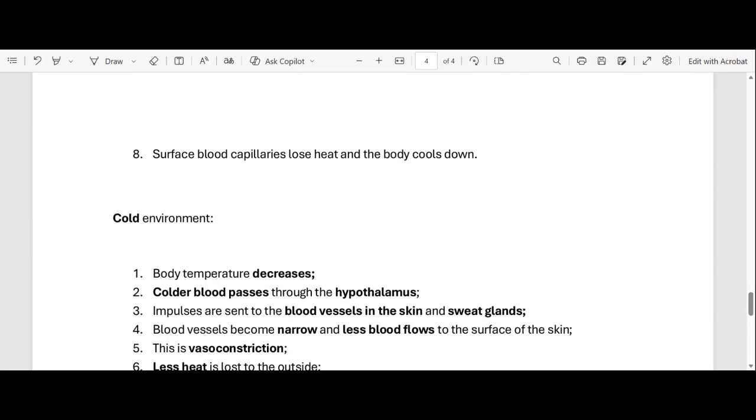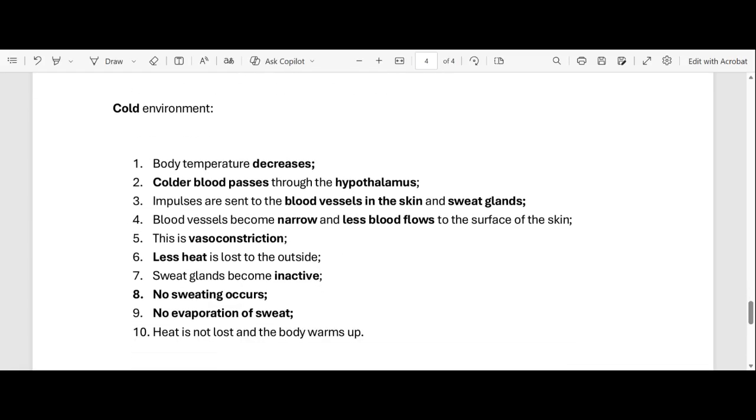Now let's move to a cold environment. So what happens when the environment becomes colder? It means the body temperature decreases, right? And the colder blood passes through the hypothalamus, and the hypothalamus will then send impulses to the blood vessels in the skin and the sweat glands.